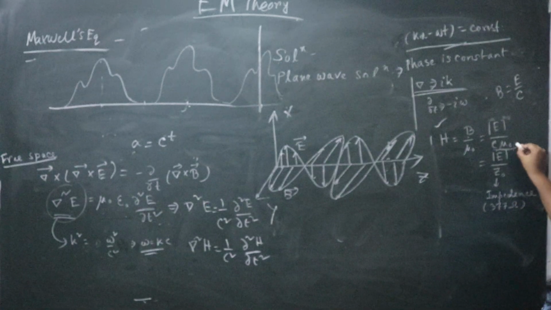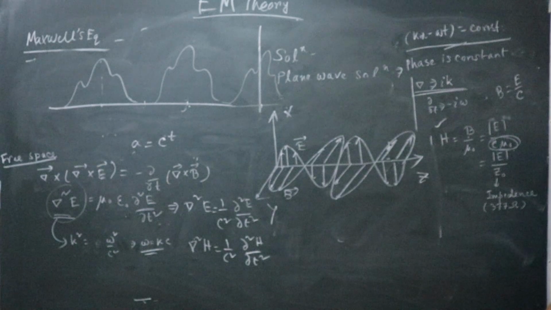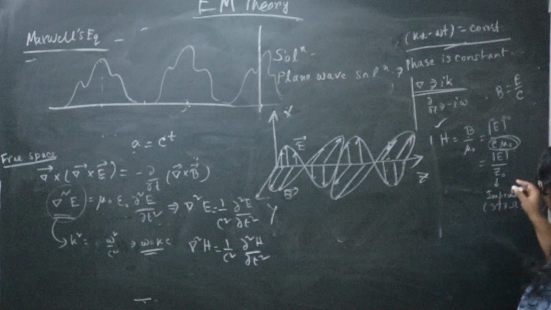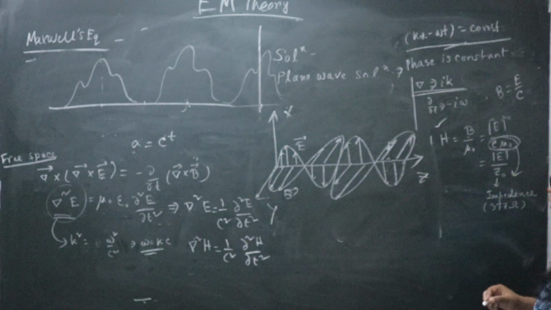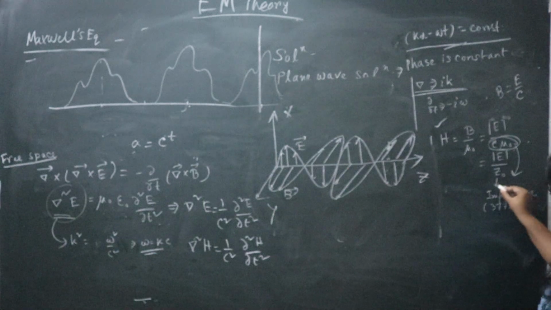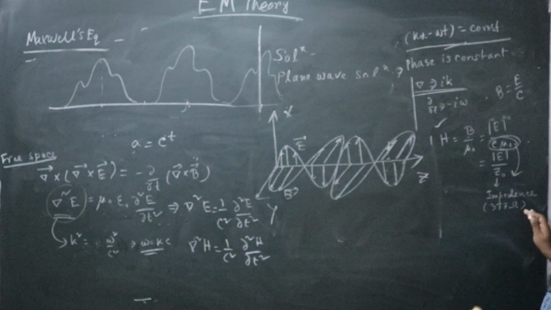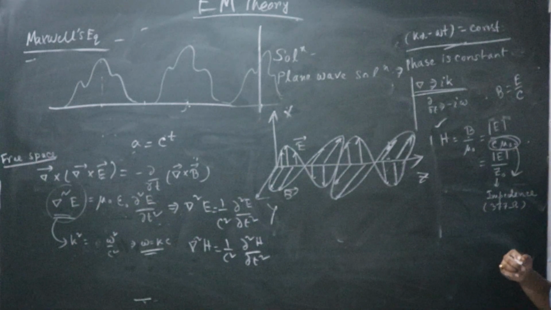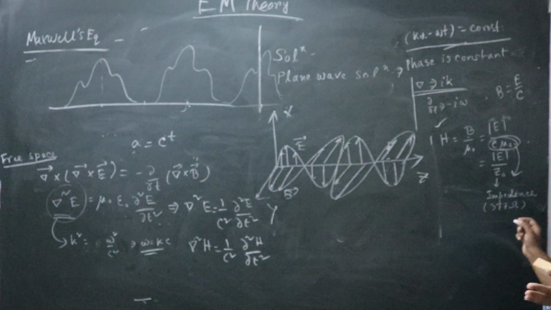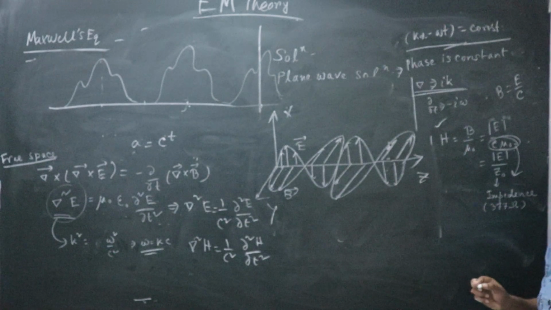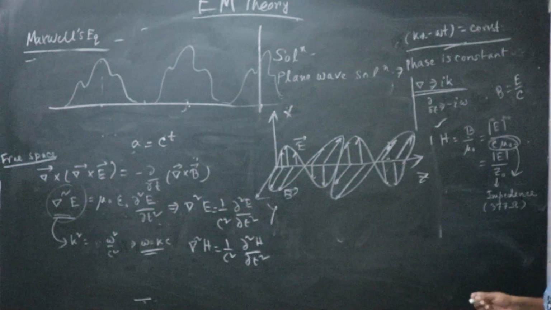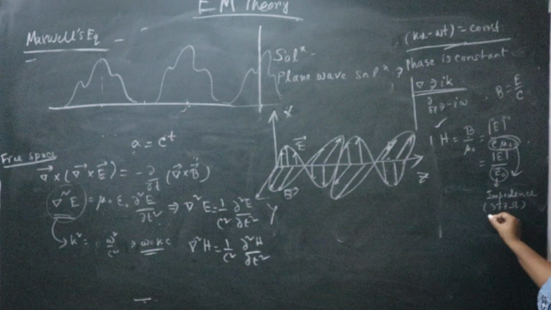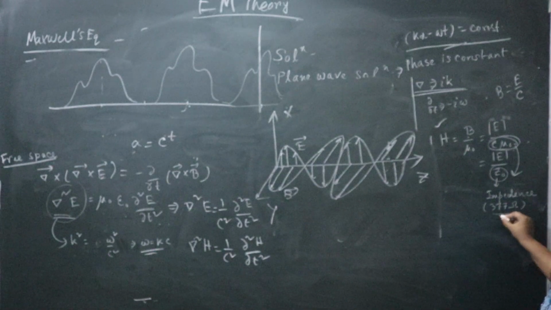So E by c into mu naught gives you a wonderful quantity which is called impedance, the wave impedance, denoted by Z naught. The dimension of c into mu naught, the unit, is ohm. So ohm means the impedance or the resistance, the wave impedance, known as Z naught. The wave impedance for free space is 377 ohm.